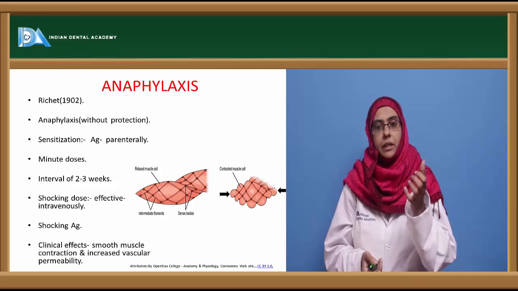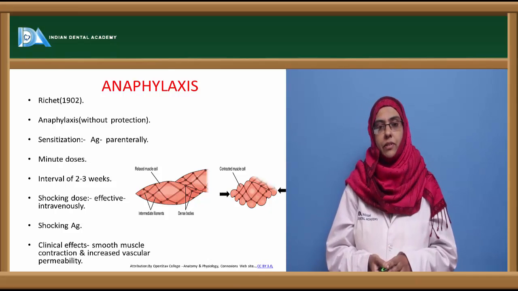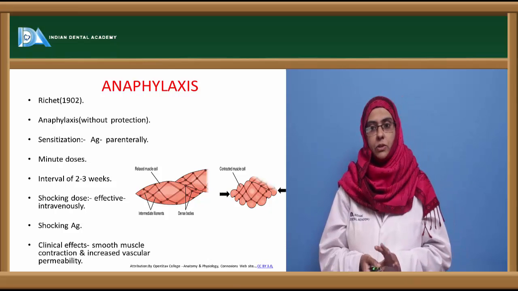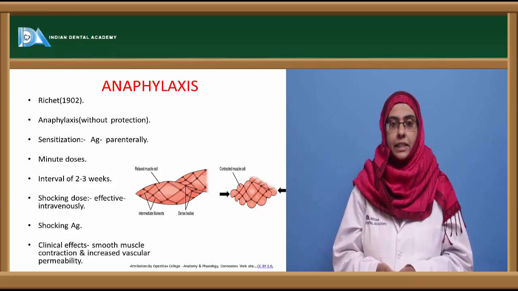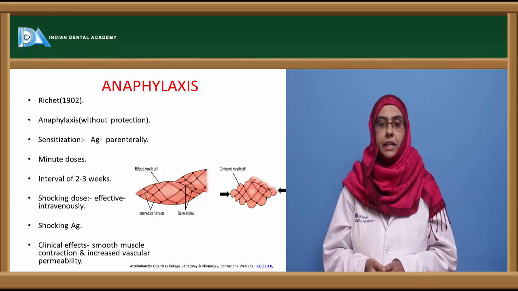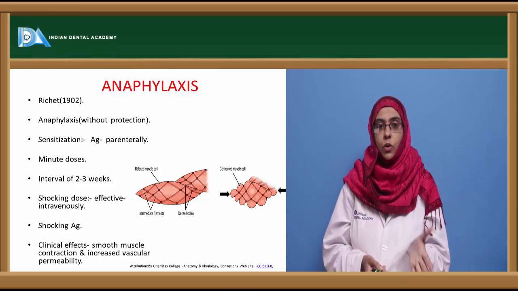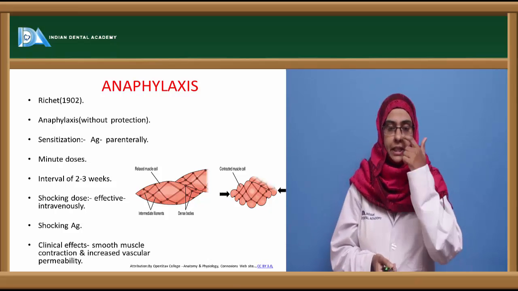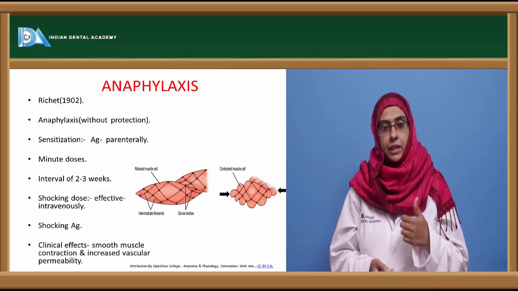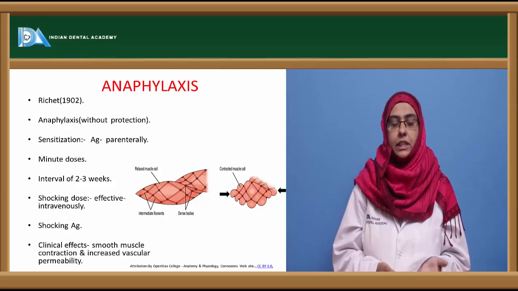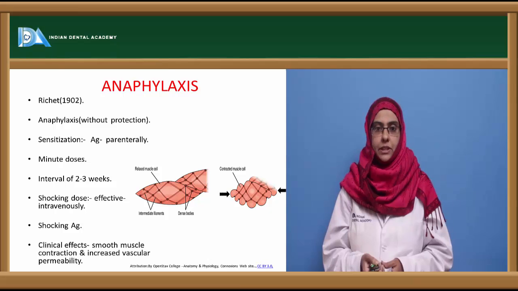So that made him propose this concept of type 1 hypersensitivity reaction. And here it usually takes place only in the sensitized individual, and the antigen can enter parenterally, the most important route of allergen entry, and it can also enter the sensitized individual via ingestion or inhalation, which can develop the type 1 hypersensitivity reaction.